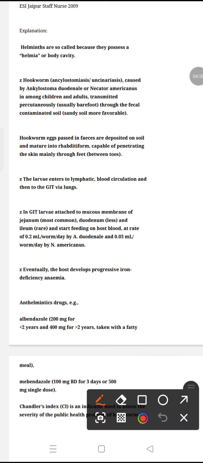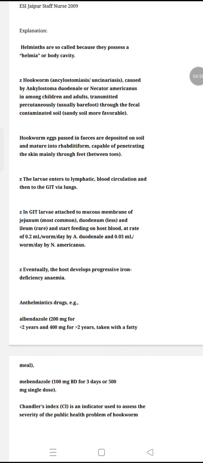Albendazole 200 mg for babies less than 2 years, or 400 mg for kids more than 2 years, which we can administer with fatty food.